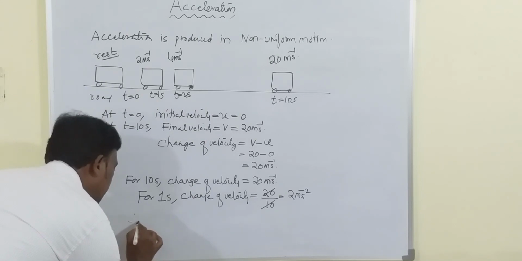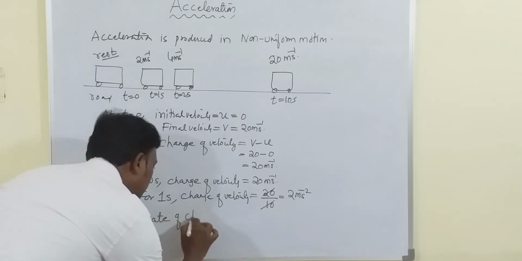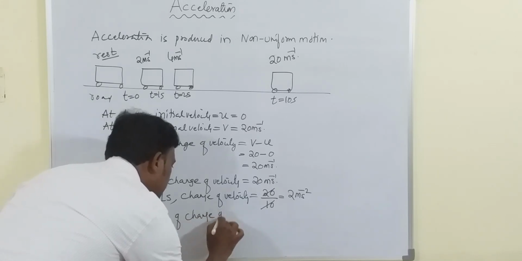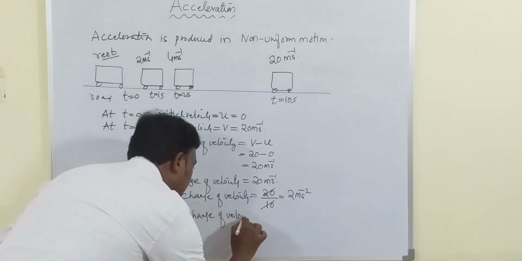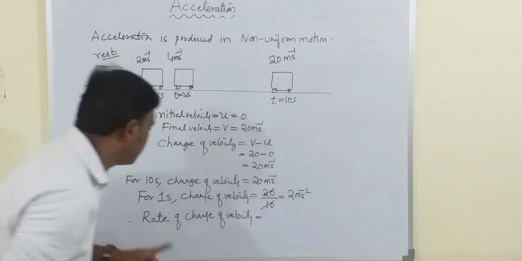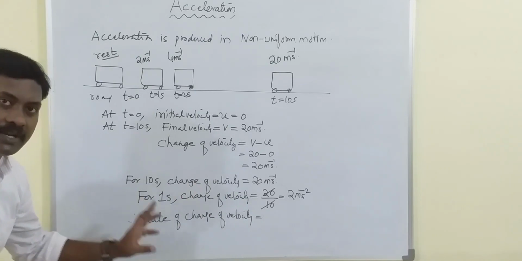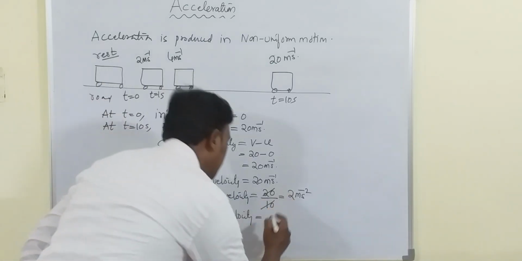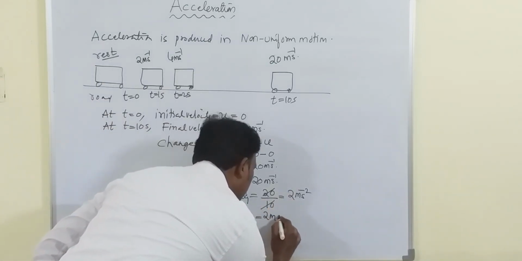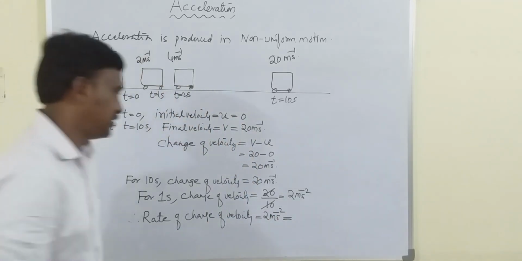So I write here rate of change of velocity. How much is the rate of change of velocity? The same thing, 2 meter per second square, and that is what we call acceleration.